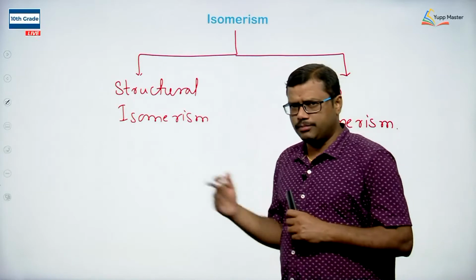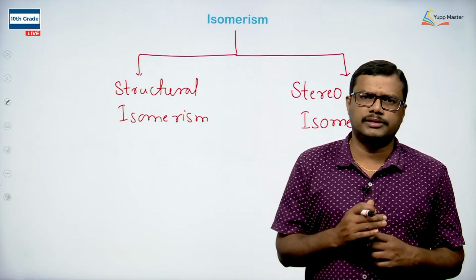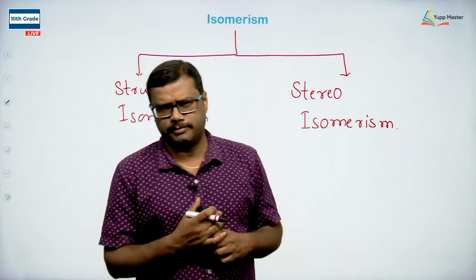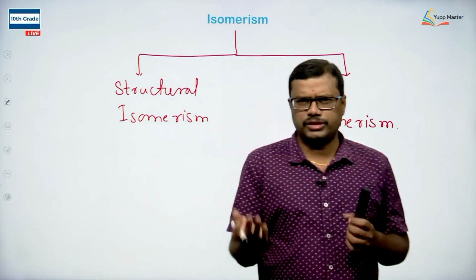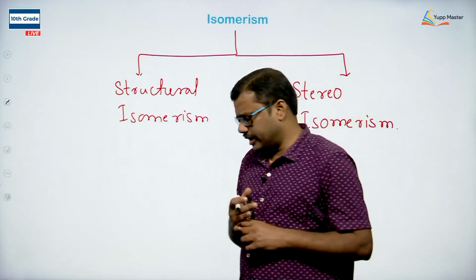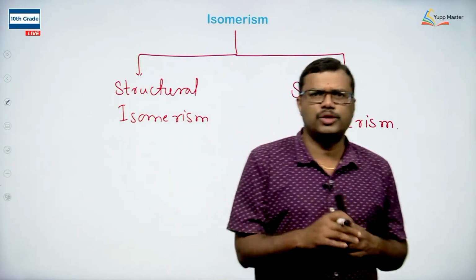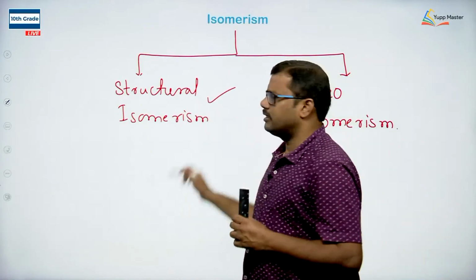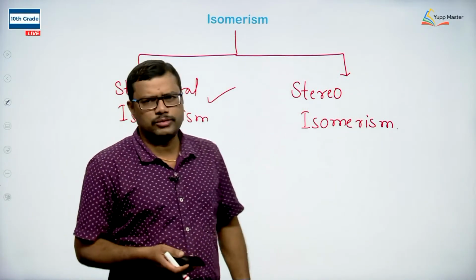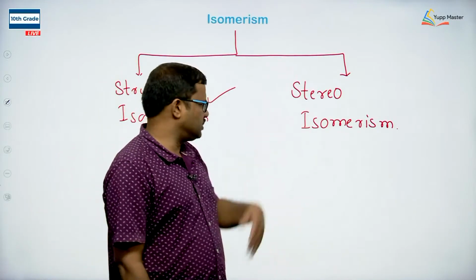In the case of structural isomerism, we have gone through many different types: chain isomerism, positional isomerism, functional group isomerism, metamerism, tautomerism, and even ring chain isomerism. Whether it is chain, positional, functional group, metamerism or ring chain isomerism, there is a difference in the arrangement of atoms within the structure, but the compounds have the same chemical formula, and thereby we get structural isomers. Okay. And in the case of stereoisomerism, we have seen geometrical isomerism as well as optical isomerism, which fall under stereoisomerism.